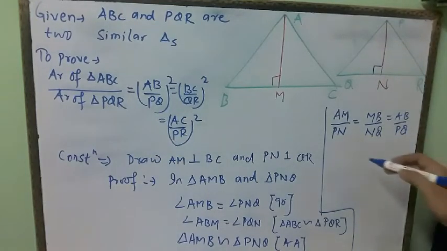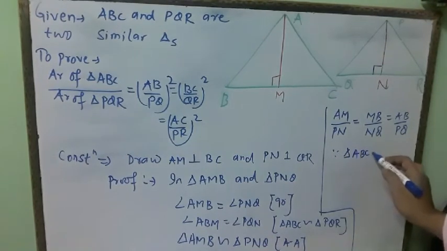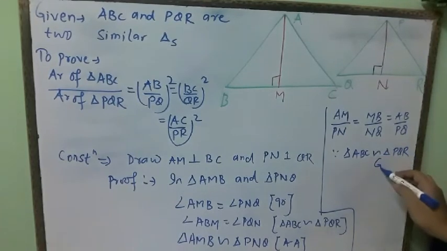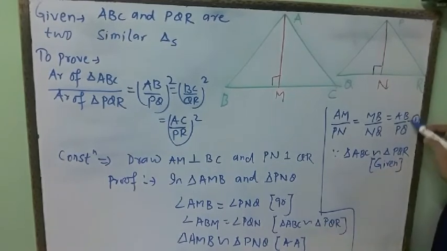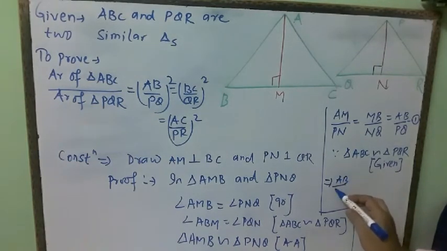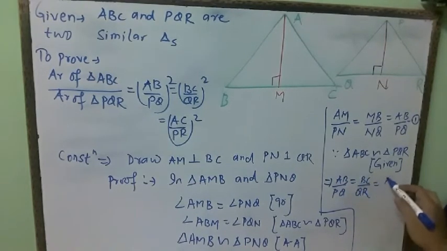Now it is given that triangle ABC is similar to triangle PQR. So from the properties of similarity, sides are in proportion. So AB divided by PQ is equal to BC divided by QR is equal to AC divided by PR.